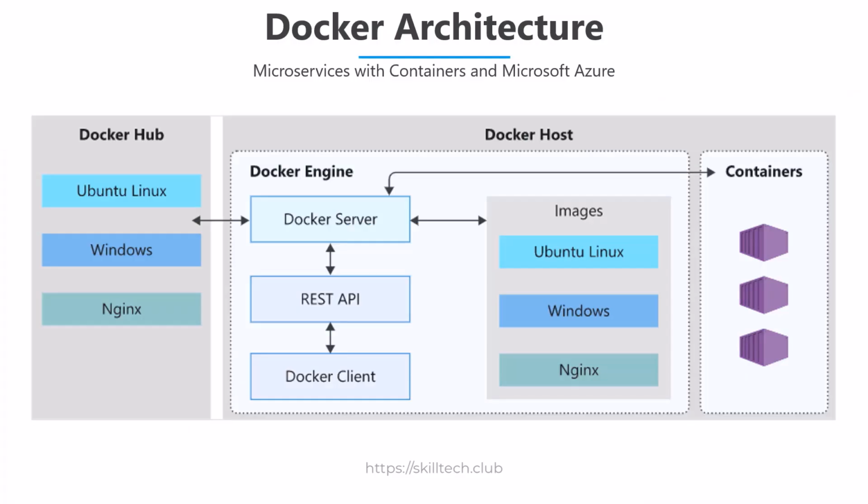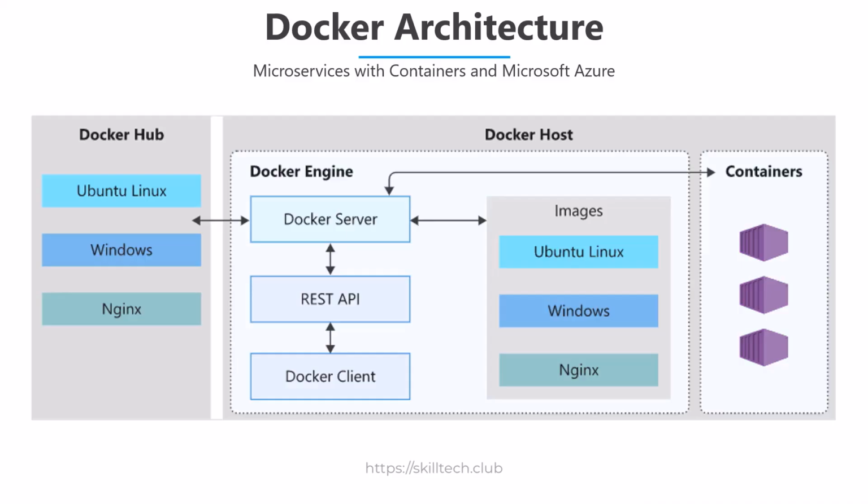This is the Docker architecture, and you can see here we have two sections. On the left side we have Docker Hub, and on the right side we have Docker Host. We need to understand both of them separately. First, Docker Hub is something like an image repository. If you are a developer, I'm sure that you are familiar with the word GitHub. Now, as we know, GitHub is a code repository.